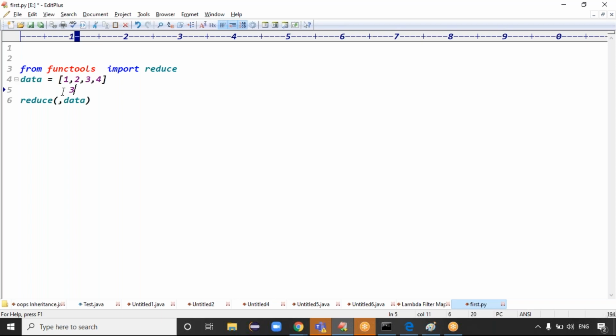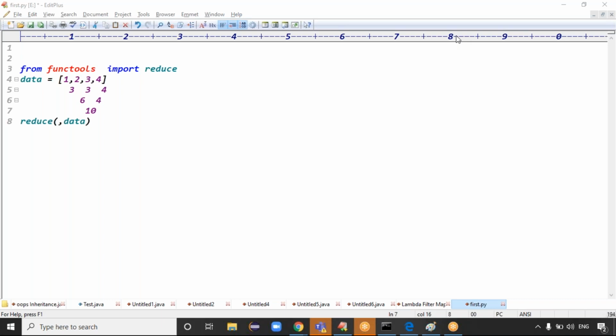Yes or no? So first 2 numbers give 3, then 3 and 4 are left. Next it takes the addition of the first two numbers, 6, then 4. Then 6 plus 4 is 10. It means for addition or multiplication or any operation, at a time how many elements is it taking? Guys, at a time how many inputs is it taking?